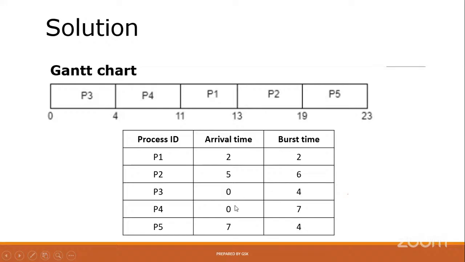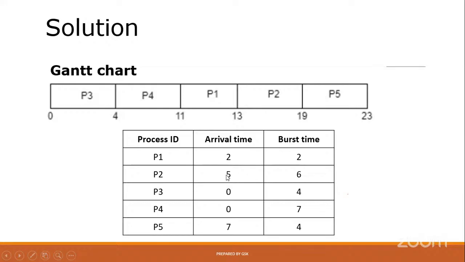Next, 0, 0 is completed now. Next 2, P1 comes for execution. P1 burst time 2. Already we have 11 now. Cumulated time 11 plus 2, 13. You can write 13. The meaning is that at the 13th second, 3 processes will be completed. Up to the 13th second, 0, 0, 2 is completed.